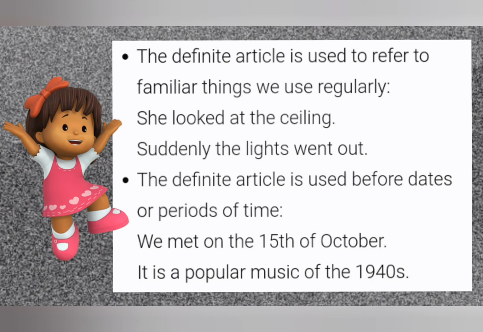The definite article is used before dates or periods of time. We met on the 15th of October, the 15th. It is a popular music of the 1940s, the 1940s.